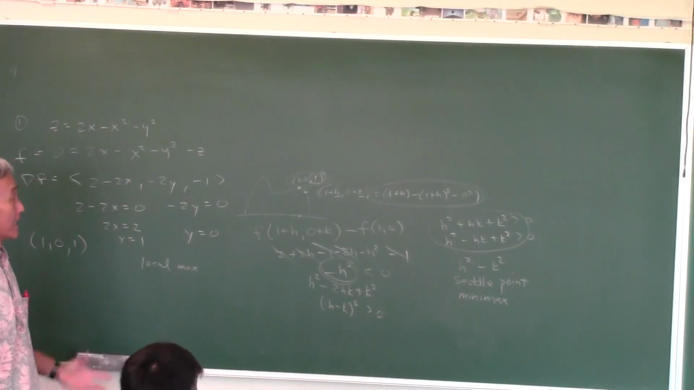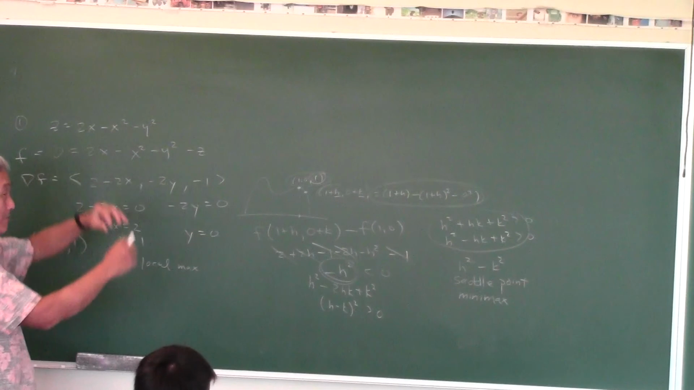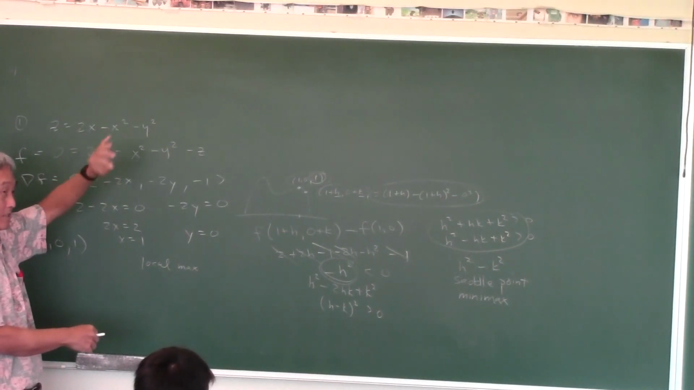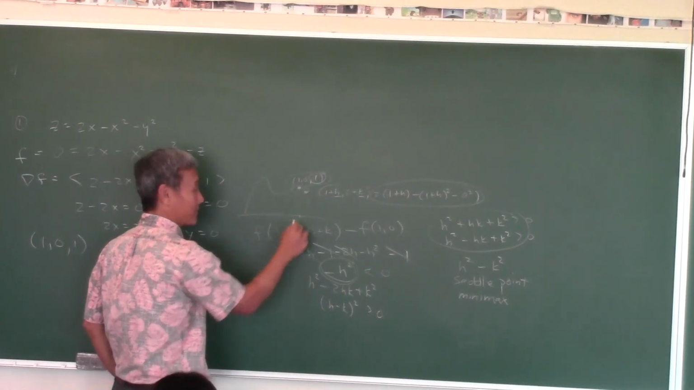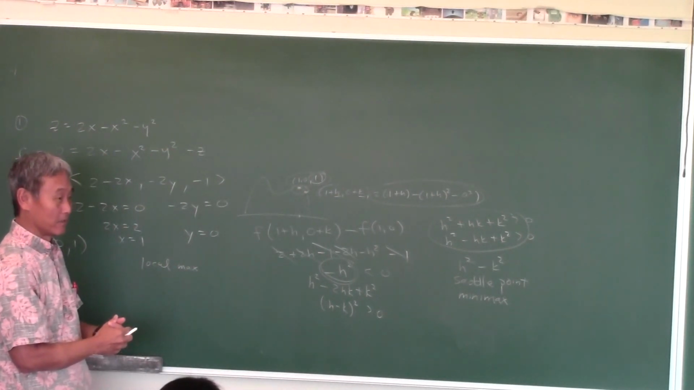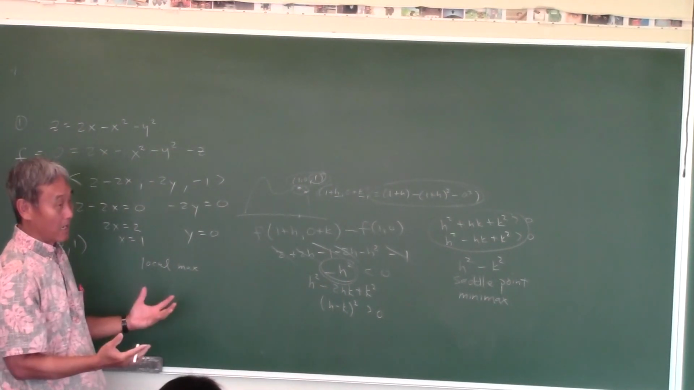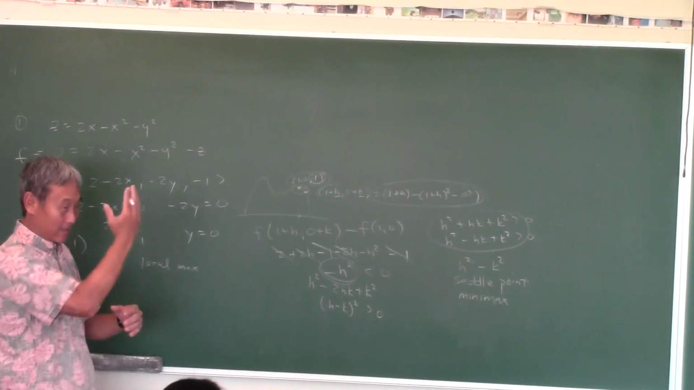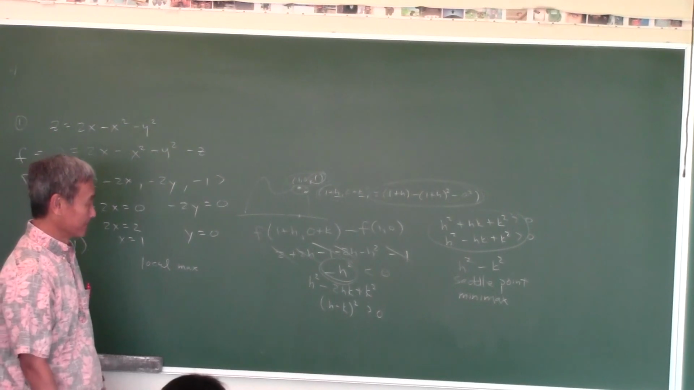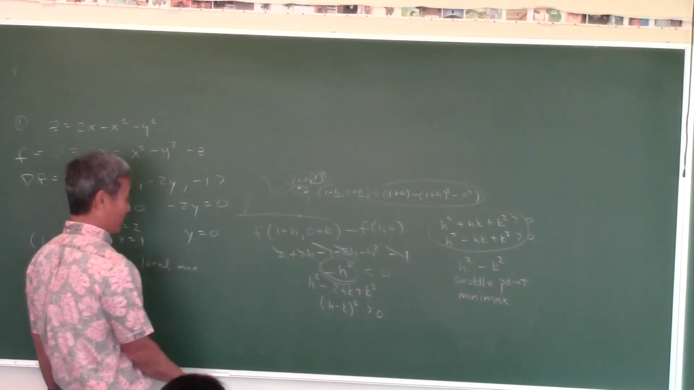Yeah, but see, when we're talking about maxes and mins, we're talking about compared to points nearby. Is this point the highest point on the graph compared to points nearby? Or is it the lowest point, or you cannot tell? So if you can't tell, it's gonna be a saddle point, just like a horse's saddle. There's no way I can draw that on the board.